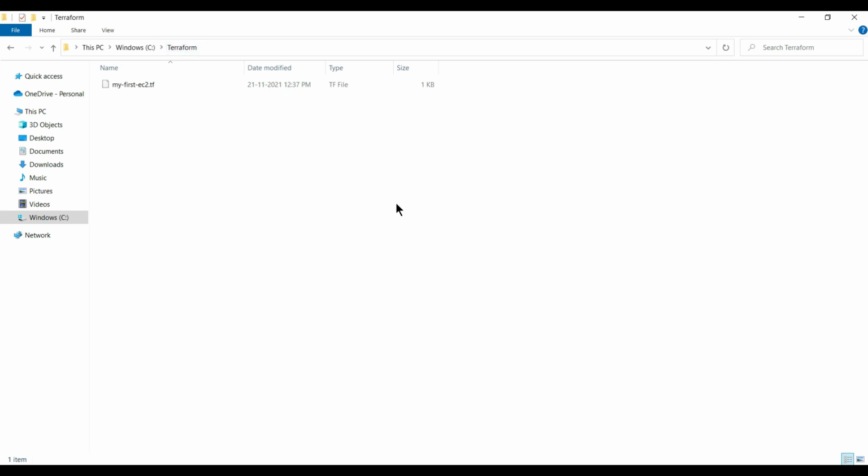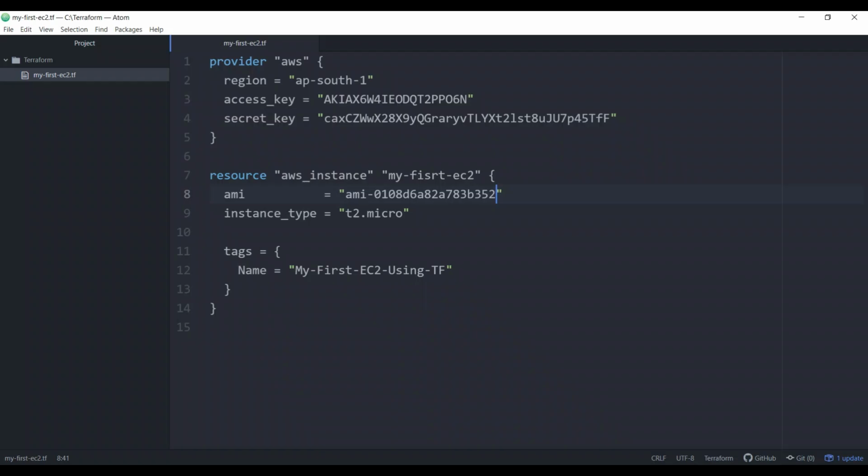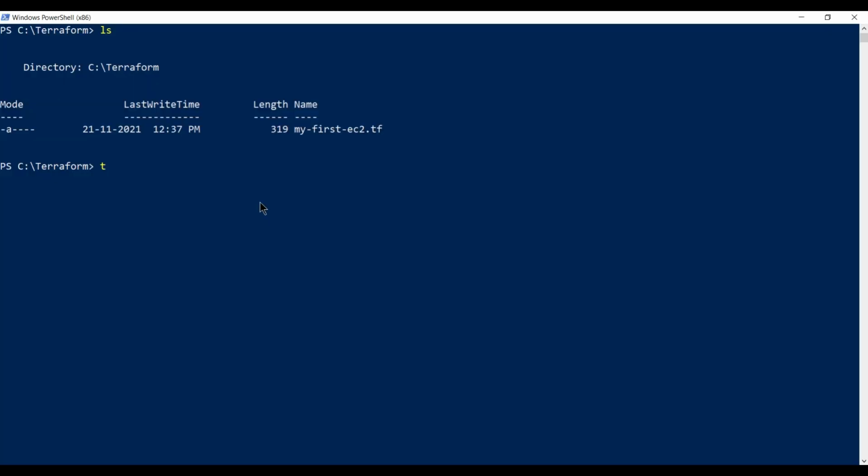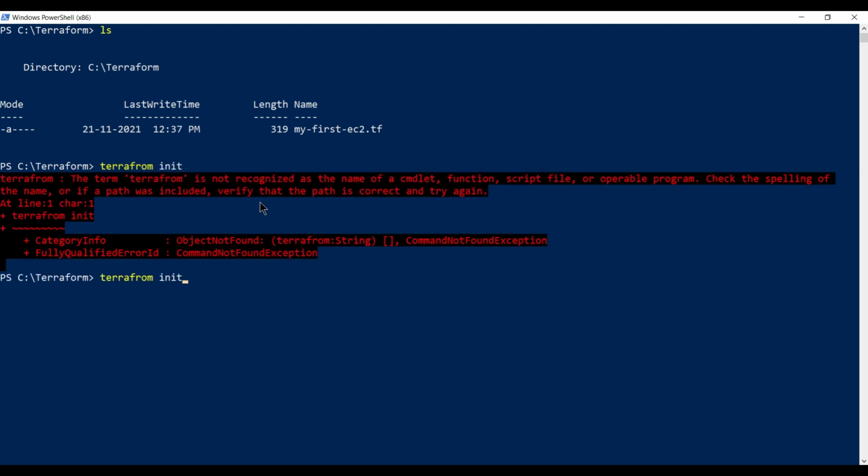What we have to do is initialize Terraform. When we initialize Terraform, it will look into the provider. When it finds that it's the AWS provider, it will download all the supporting files and binaries needed to handle the AWS provider. It will fetch all the information for that particular provider, so that it will work for that provider. I'm going to show you. We just need to write terraform init.